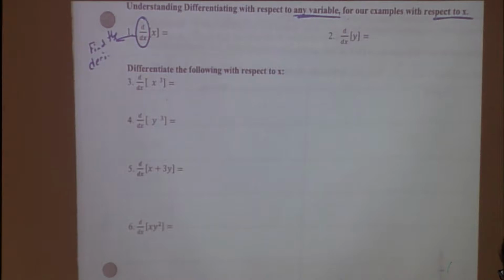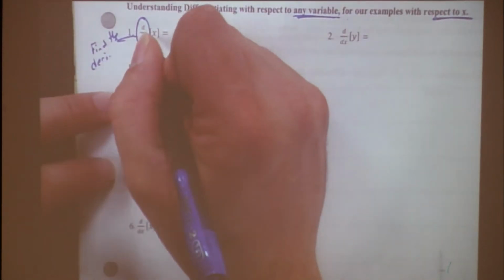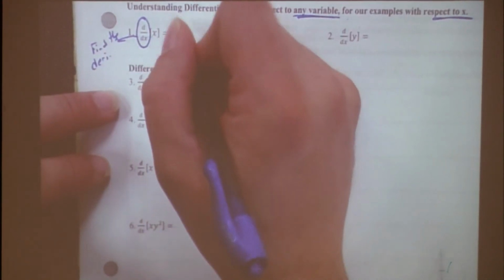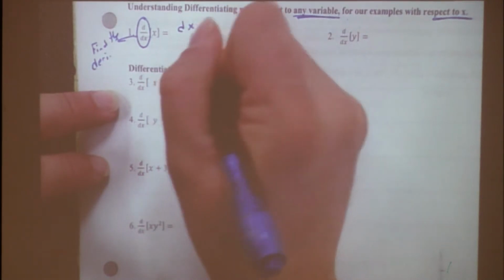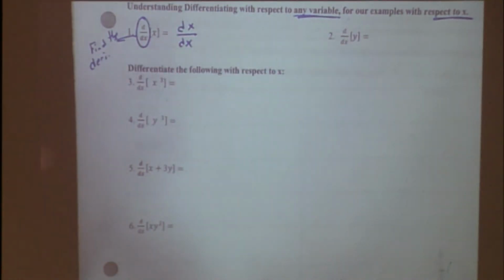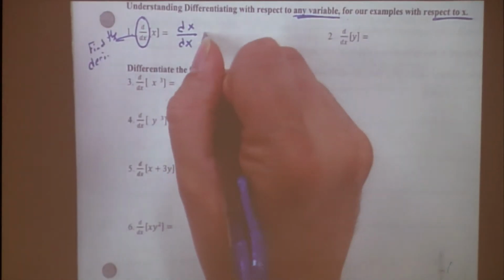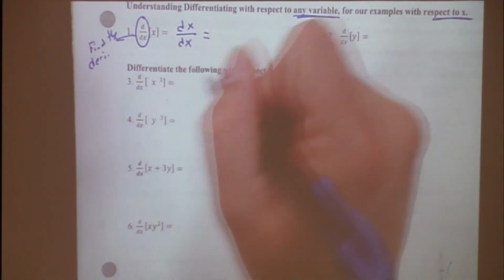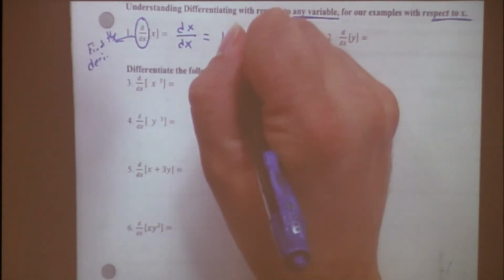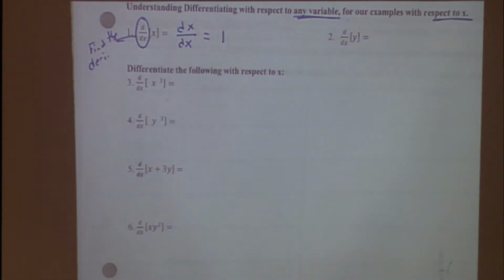Are we good? So let's give it a try here. What would be the derivative of x with respect to x? Have we done that derivative before? 1. Yeah? 1? Okay, cool. So sometimes they write this notation and sometimes they write d and then they put the x up there over dx. Why? Because it equals 1. They just don't like having it on the side. And what would that technically equal if we thought of it as just a fraction? It's not really that, but let's think of it like that. 1. Isn't that what we said the derivative of x was?